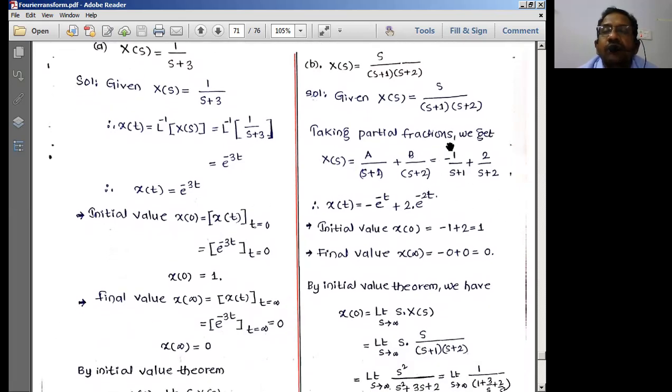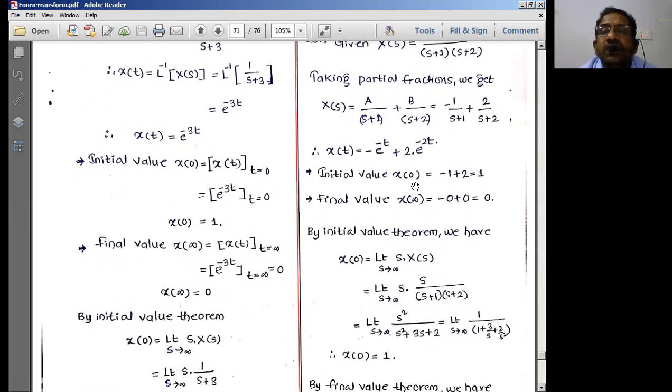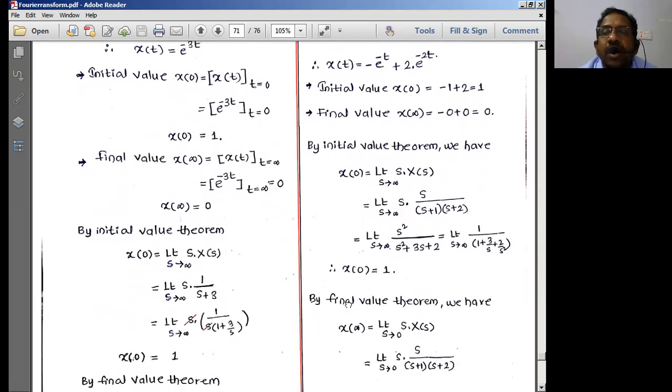Now, minus of what is 1 by s plus 1? Inside s, I have plus. Therefore, e to the power minus t, I'll be writing. 1 into t is t. Similarly here, 2 into 1 by s plus 2 means what? E to the power minus 2t, I can write. Initial value means what? T is equal to 0, substitute. So it is going to be minus 1 plus 2. It will be equal to 1. What is the final value? Infinity. E power minus infinity is 0. So therefore, I'll be getting 0.